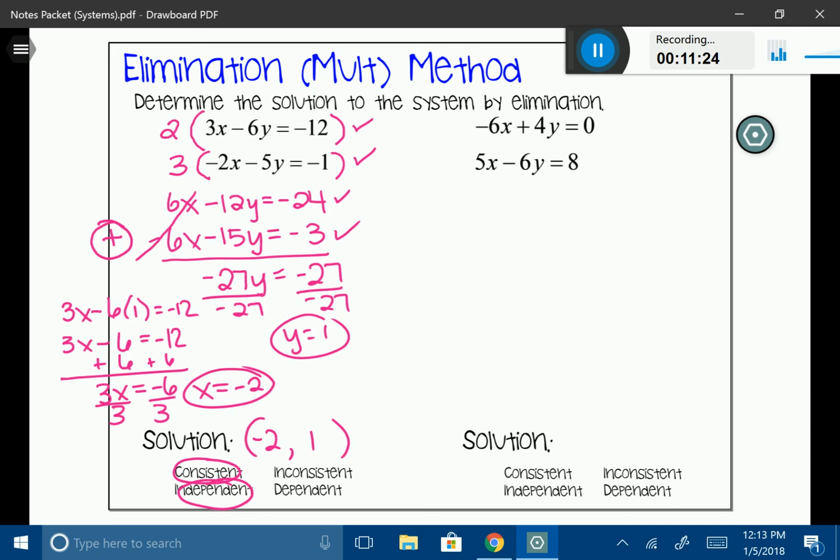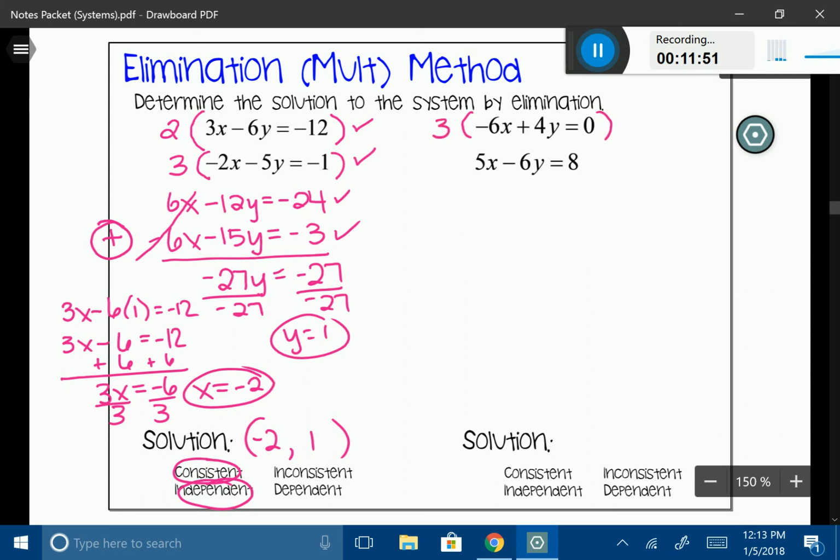We could look at the x's or we could look at the y's. It doesn't really matter. Since we worked with the x's before, let's go ahead and work with the y's now. We have a 4, we have a negative 6, and we want to figure out what is the number that I'm going to make both of these into. So personally, I think 12 is a great number to put these both into. So if I multiply the top by 3, that's going to give me a y of 12. So let's go ahead and simplify that out.